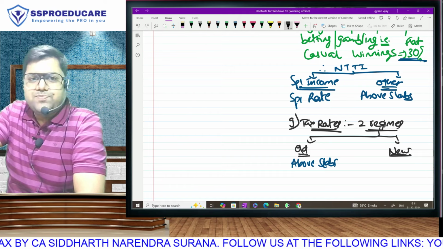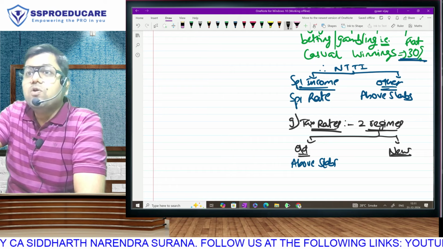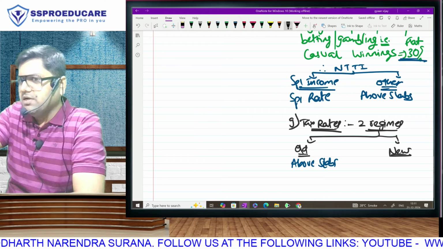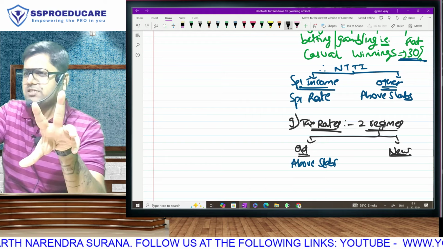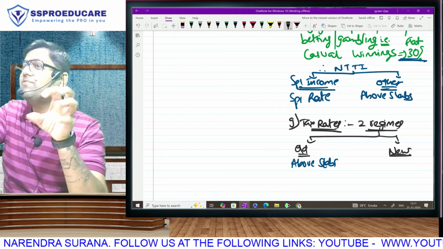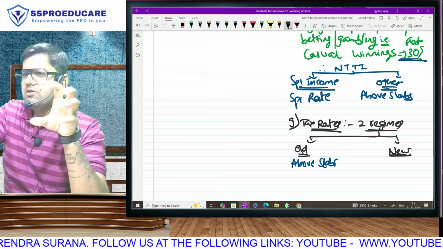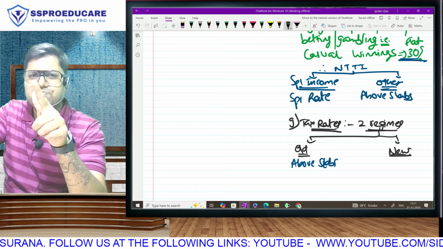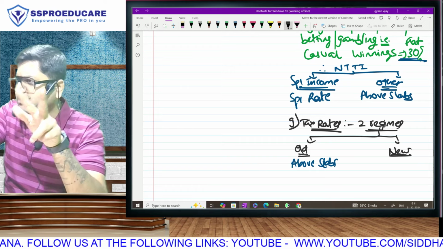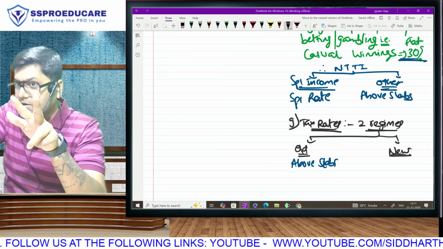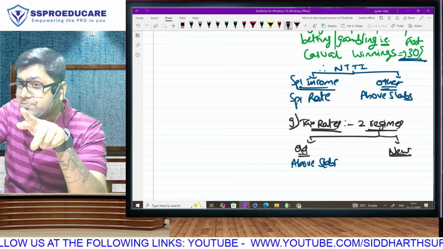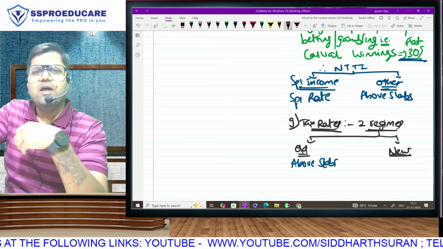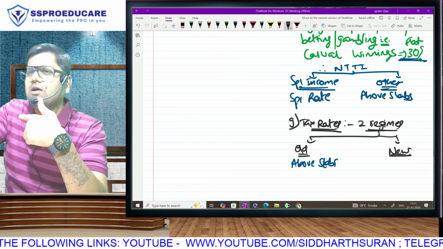anybody paying tax as per these rates will not be eligible to take special economic zone deduction. The word deduction means we are reducing your taxable income, but you have to leave that deduction. Lots of exemptions. One big example is Chapter 6A, for example, life insurance, medical insurance. We get Chapter 6A deduction from gross total income, and then we derive our net total income for tax purposes. Those deductions not available. So auntie kept on saying, SEZ not available.